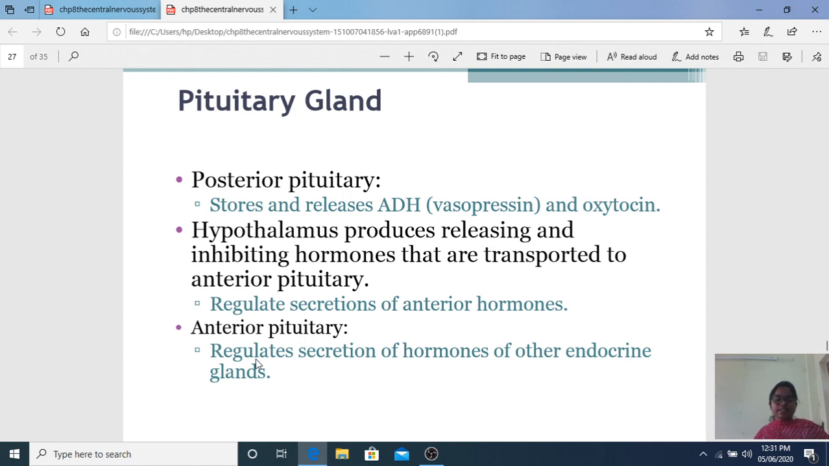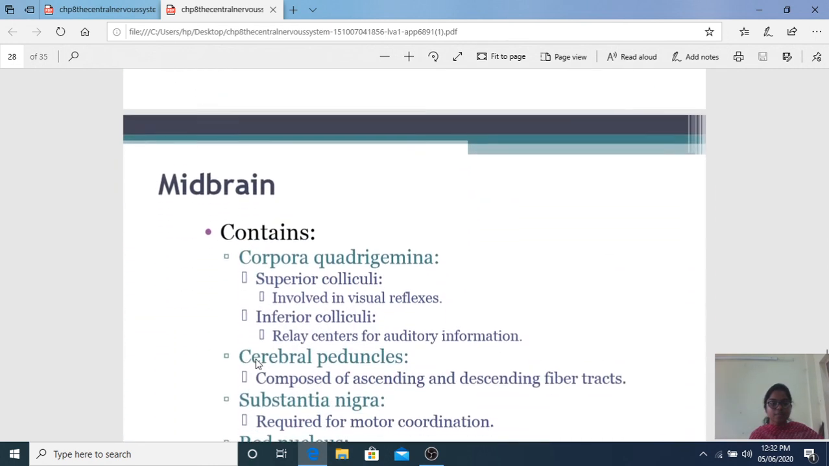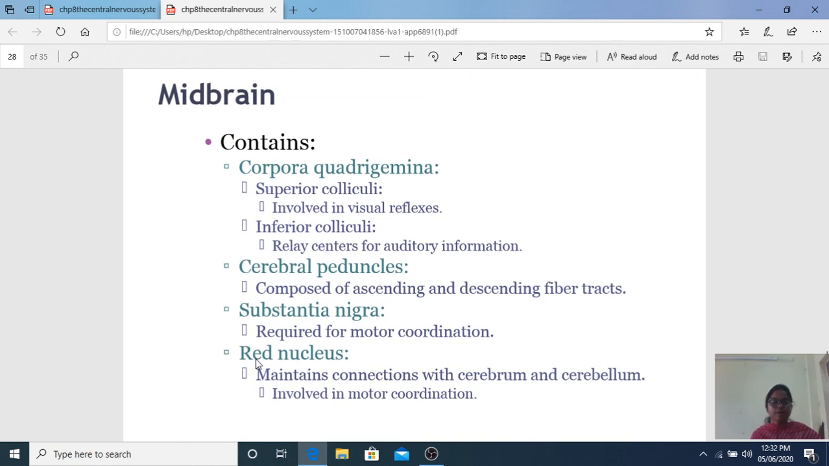Hypothalamus produces releasing and inhibitory hormones that are transported to the anterior pituitary. These hypothalamic hormones regulate what? Secretion of anterior pituitary hormones, the endocrine hormones like thyroid, growth hormone, whatever it is. Coming to the midbrain. Midbrain functions, corpora quadrigemina. This corpora quadrigemina, you need not remember everything. And what do they do?